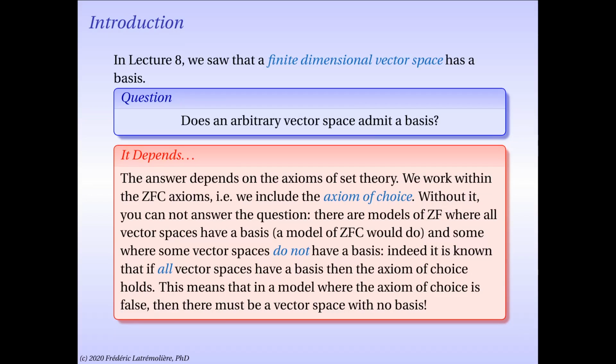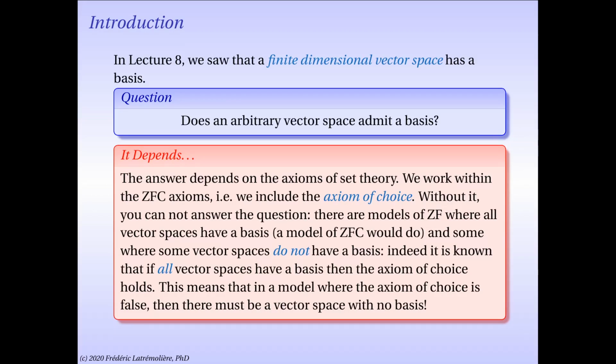What about a general vector space that does not necessarily have a finite spanning subset? It turns out the answer depends on the axioms you choose for set theory. As I'm an analyst, I will typically work within the axioms called ZFC, for Zermelo-Frankel plus choice, and that means in particular that I admit the axiom of choice as part of my set theory. It is known that no contradiction arises by adding the axiom of choice to the basic axioms of Zermelo-Frankel set theory.